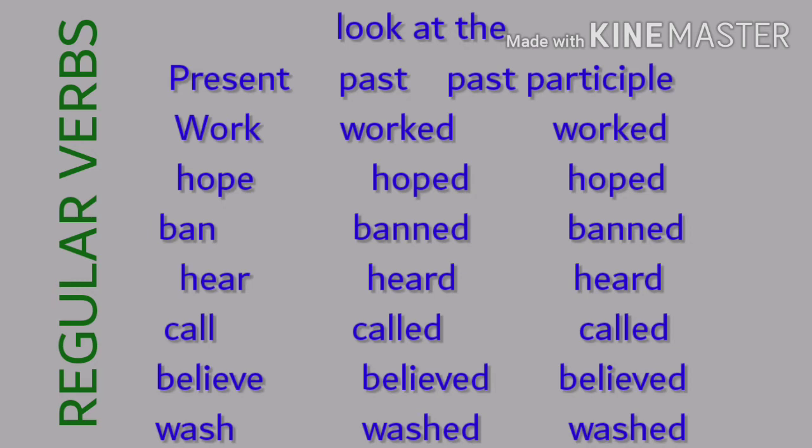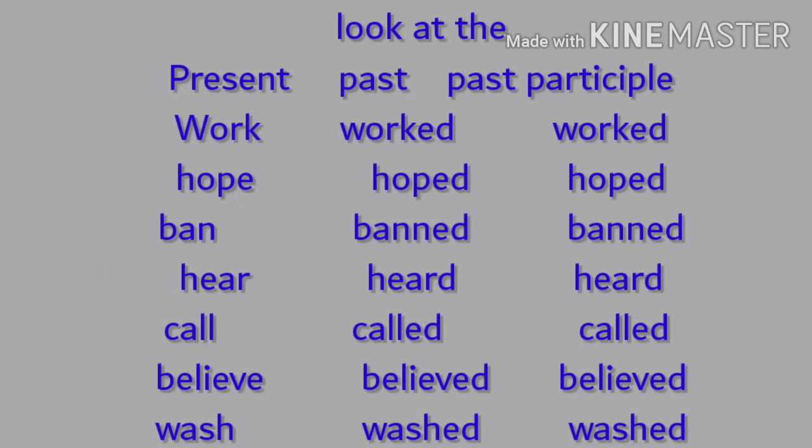Look at the third one, ban. Banned, banned. Past and past participle look the same. Hear, heard, heard. Call, called, called. Believe, believed, believed. Wash, washed, washed. So in the case of regular verbs, past and participle forms look the same.